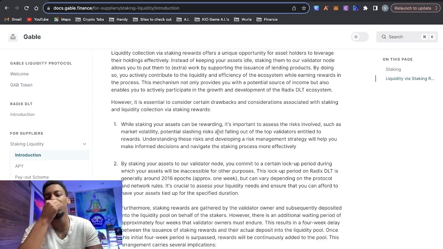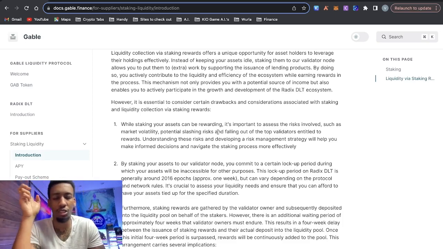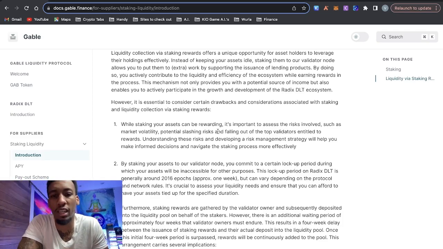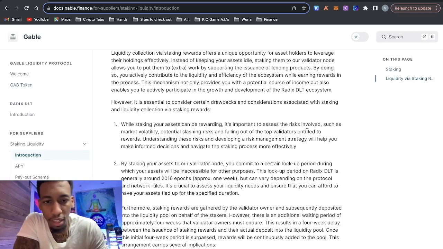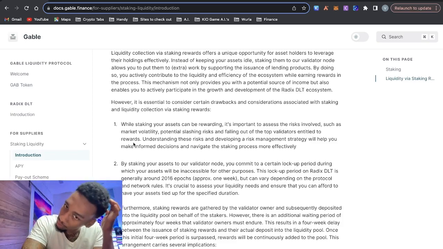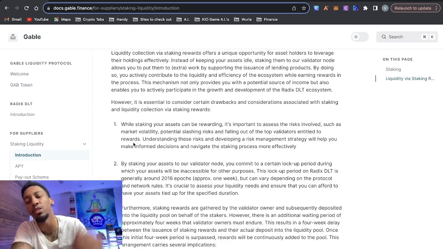Slashing risk is basically like if you're a validator and you approve something that everyone else doesn't approve, and that's usually something false because everyone has financial incentive. If you do that, your rewards will get slashed and maybe even some of your staking. I'm not exactly sure how that works on Radix. And then it says, and falling out of the top validators entitled to the rewards. Right now they are one of the top, and they're saying if they fall out, that could decrease the staking rewards.